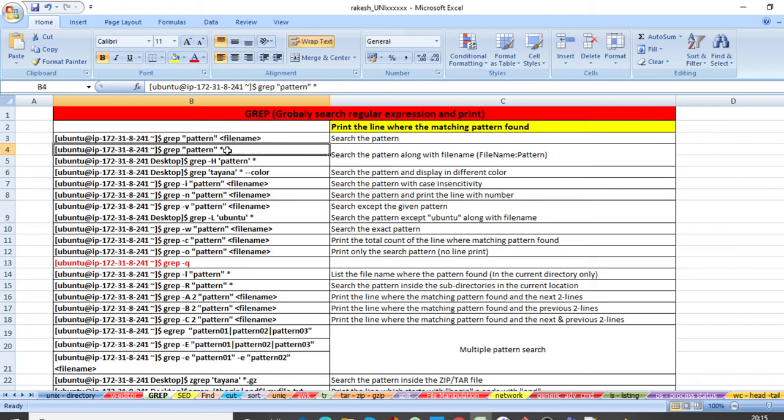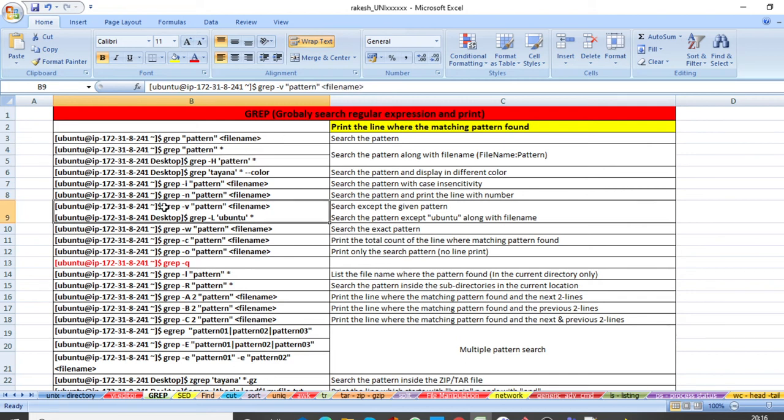So here you can see grep pattern star searches the pattern along with the file name, in the format file name colon pattern. And also you can do grep, then pattern, then file name, if you know the pattern will be inside the file.